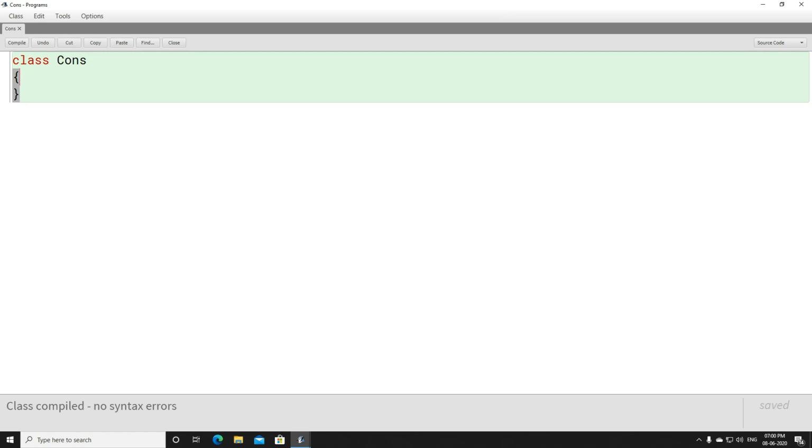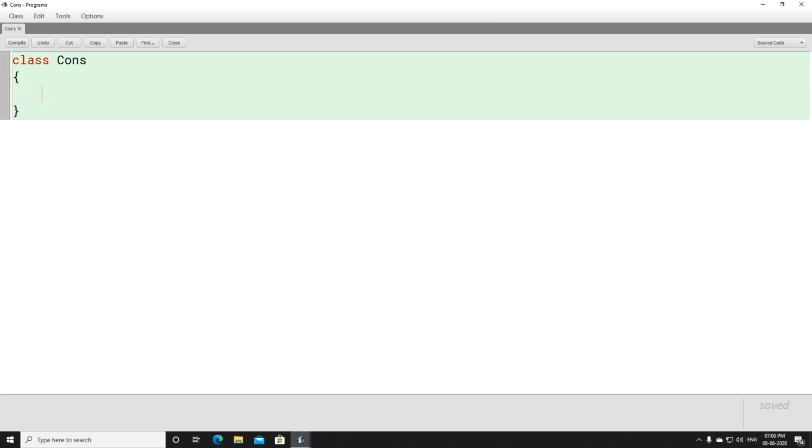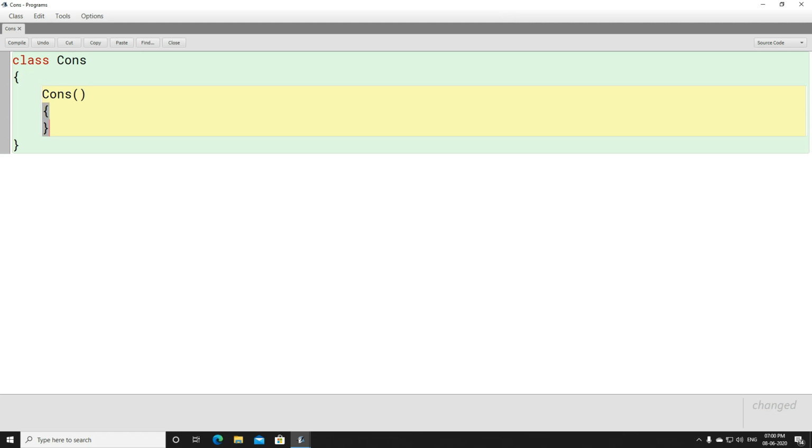Here we have a class cons. The class name is cons, and we need to declare a constructor. What you need to do is just write a name which is similar to the class name. We are going to write a name, starting bracket and ending bracket here, and this is the constructor, right?